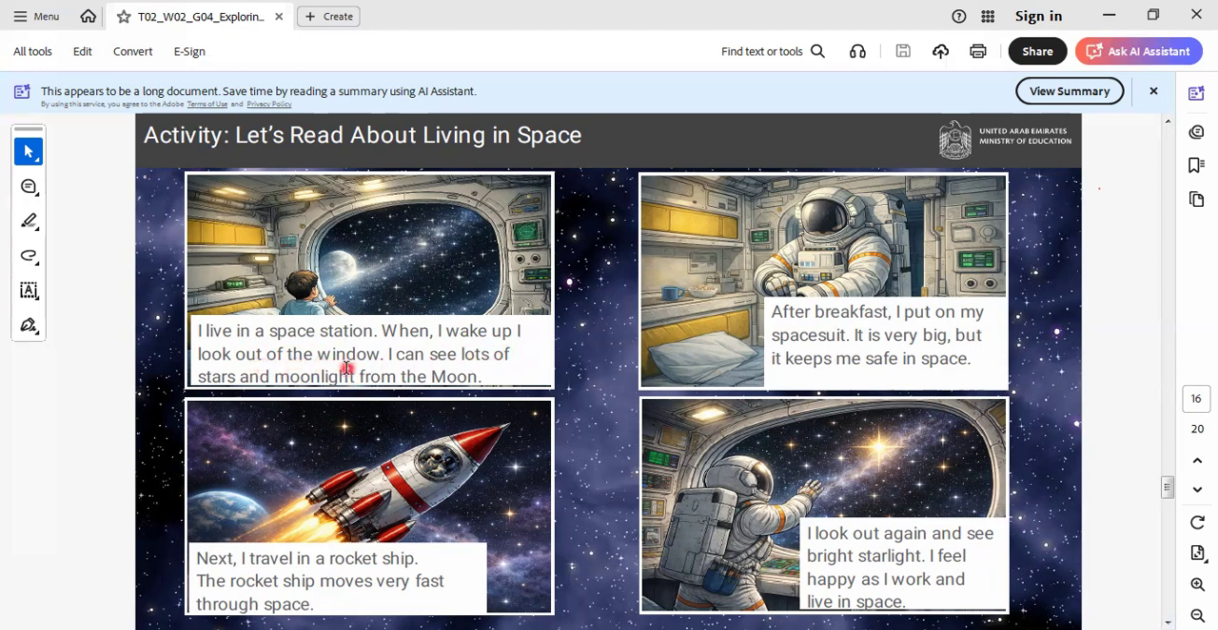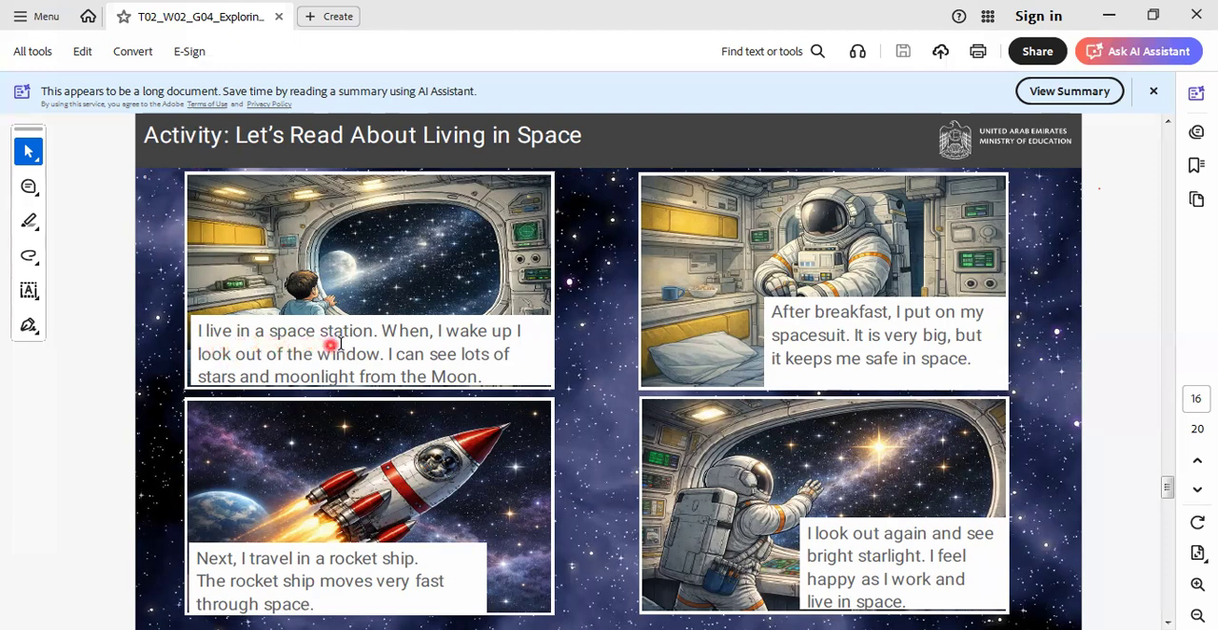So all of us can imagine, if we live in space, what we can see. We can see the planets, we can see the moon, we can see stars. And I think if we go to space, we can see everything, except imagining the space, not doing anything, not working, not waking up early, and not doing anything except enjoying the space.